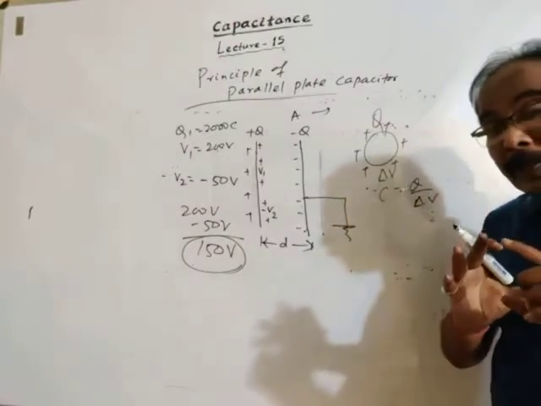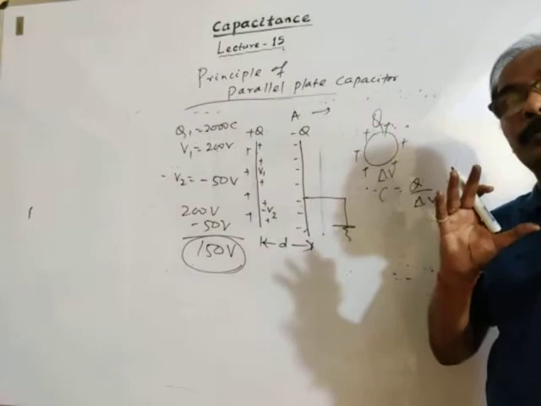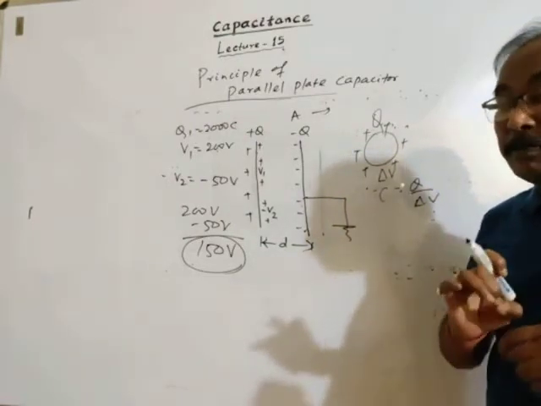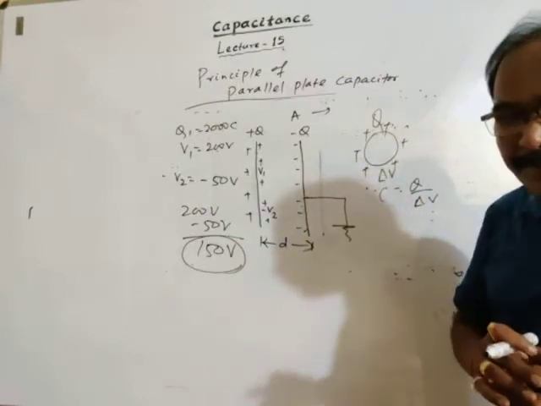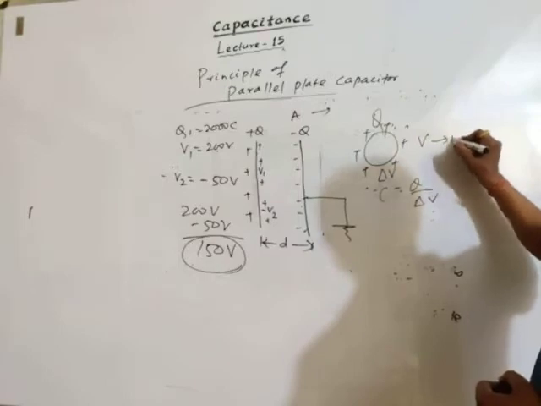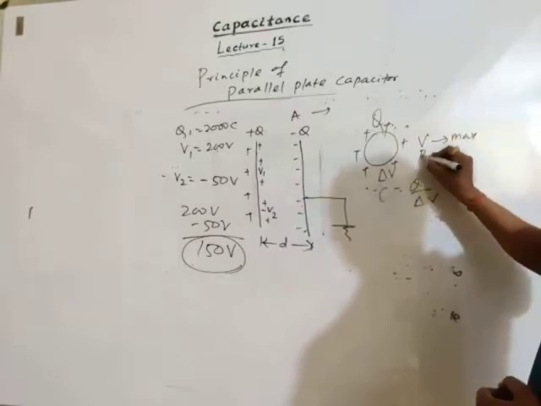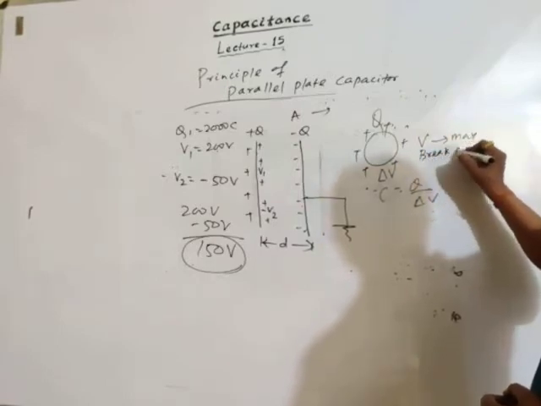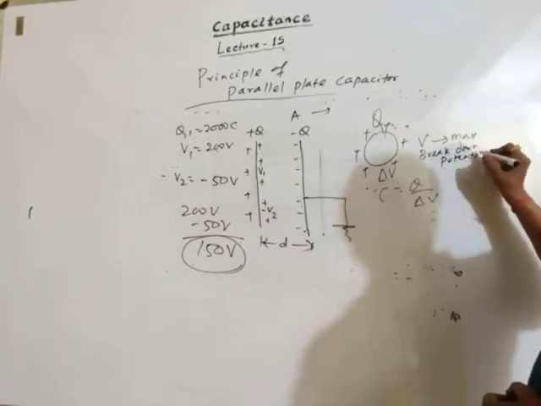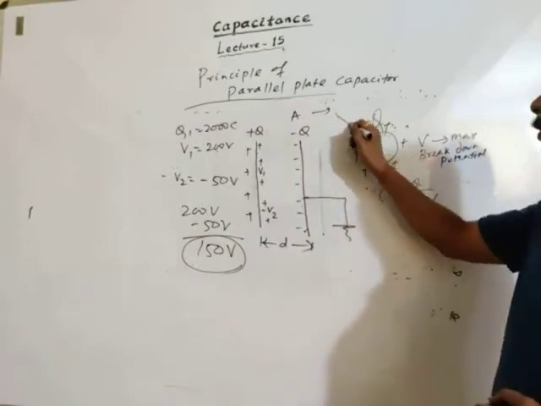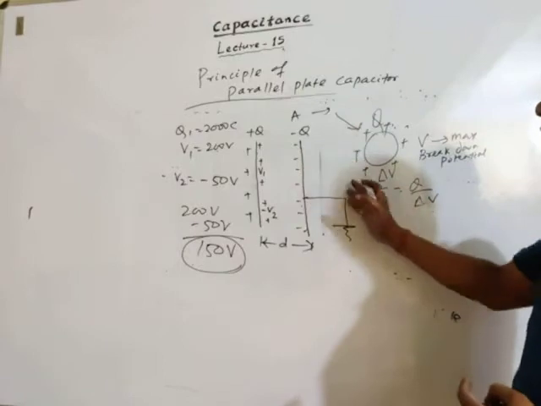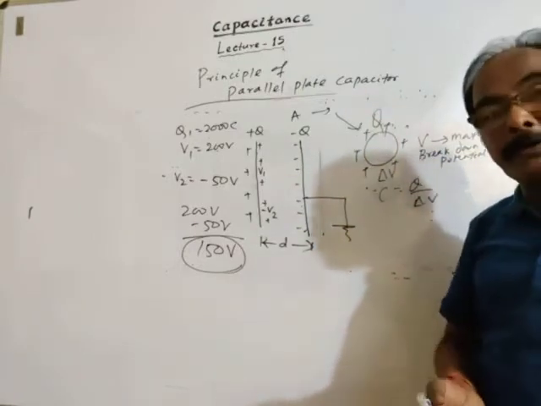A body can take some amount of charge till its potential becomes maximum. If the potential or potential difference is maximum, which is called the breakdown potential, then we can't give any further charge to the body, because, as we have discussed, the surrounding medium will get polarized.